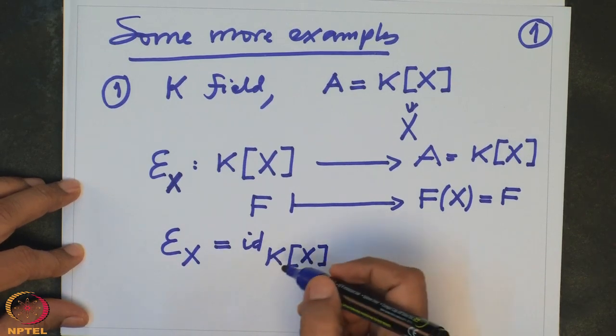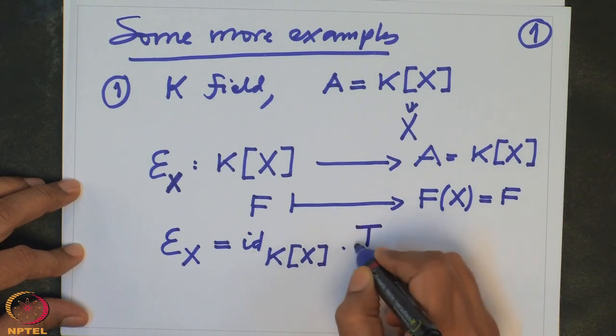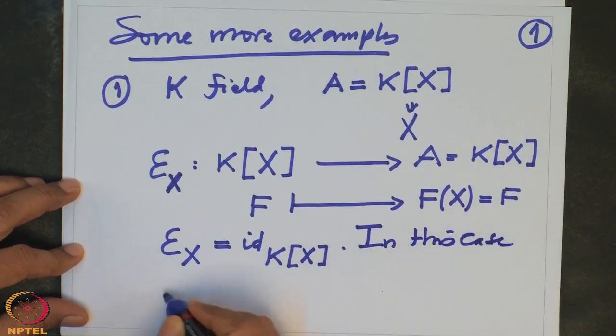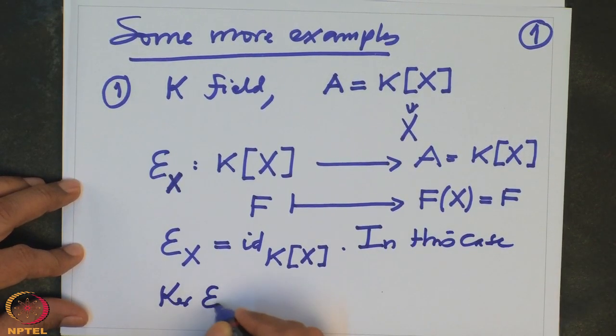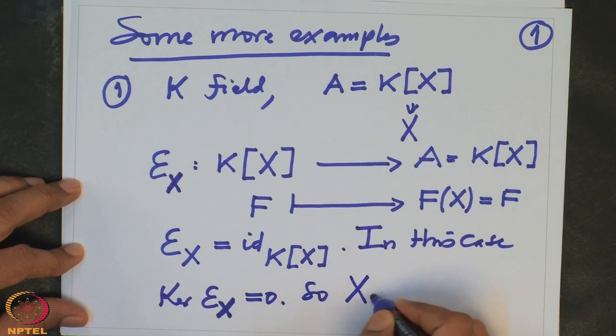So it's the identity map, so the kernel of the substitution homomorphism by X is 0. So X is not algebraic.